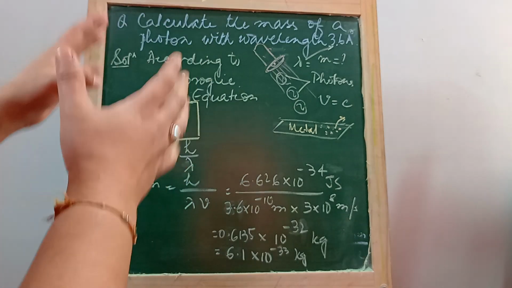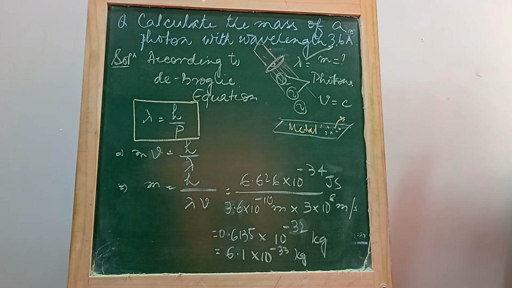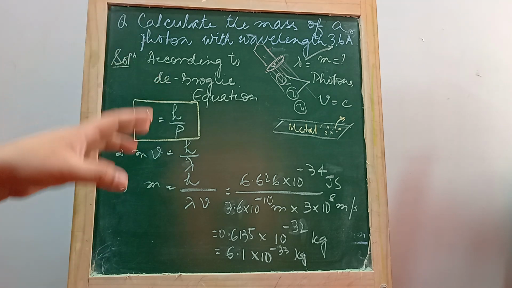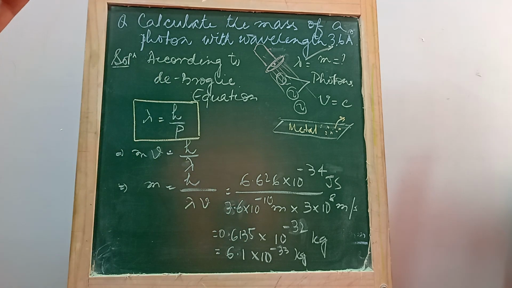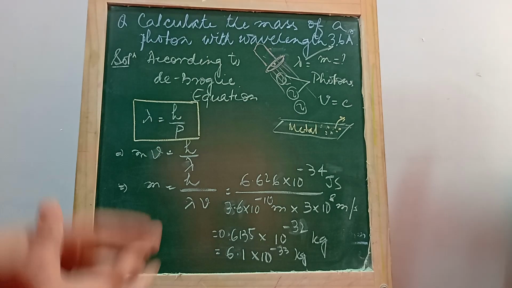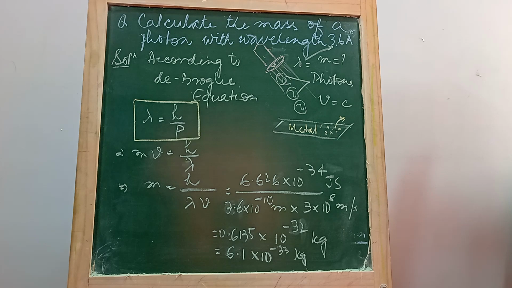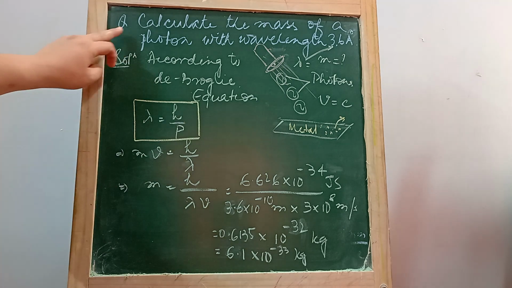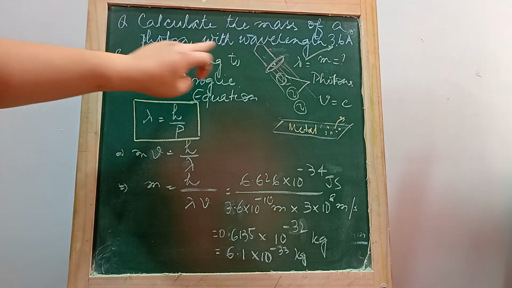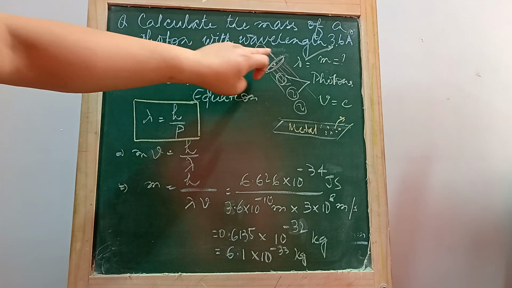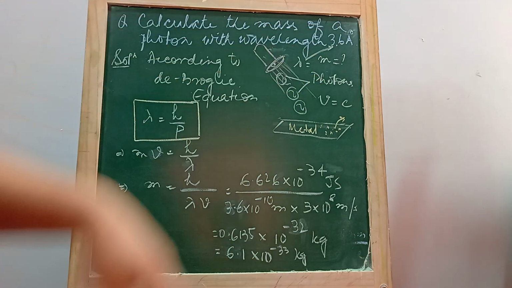Let's consider one more example in which there is application of Louis de Broglie's theory that even matter has wave character. The question is saying calculate the mass of a photon with wavelength 3.6 angstrom.